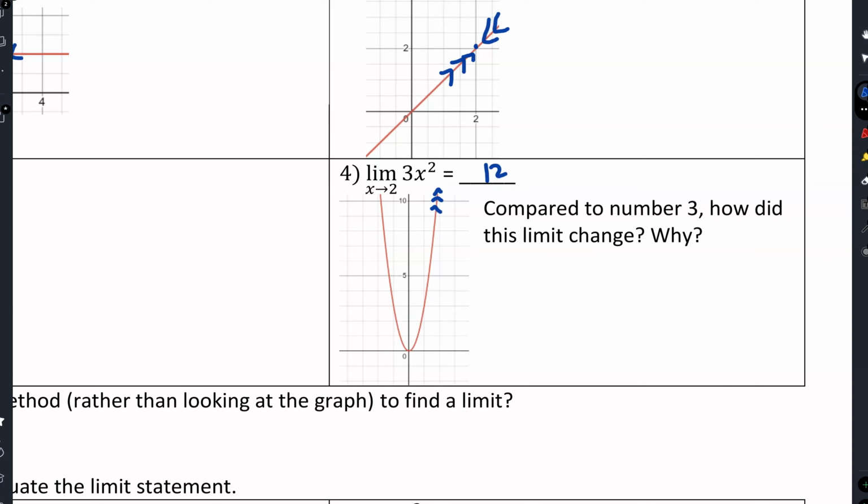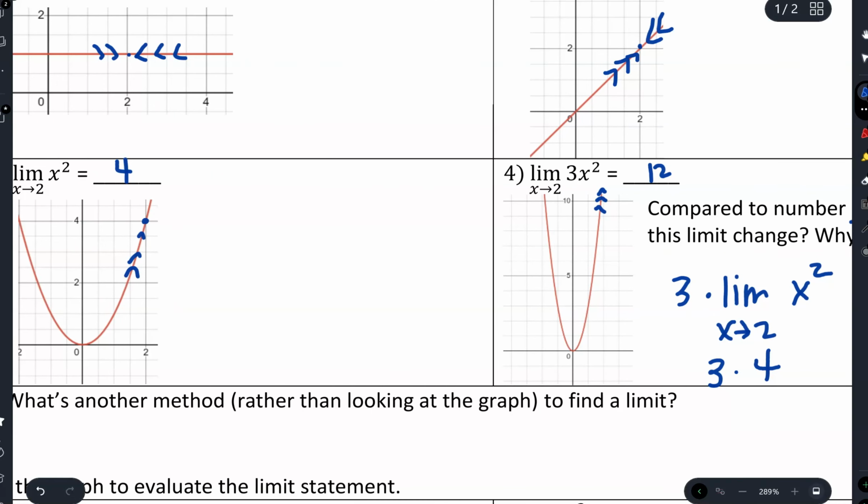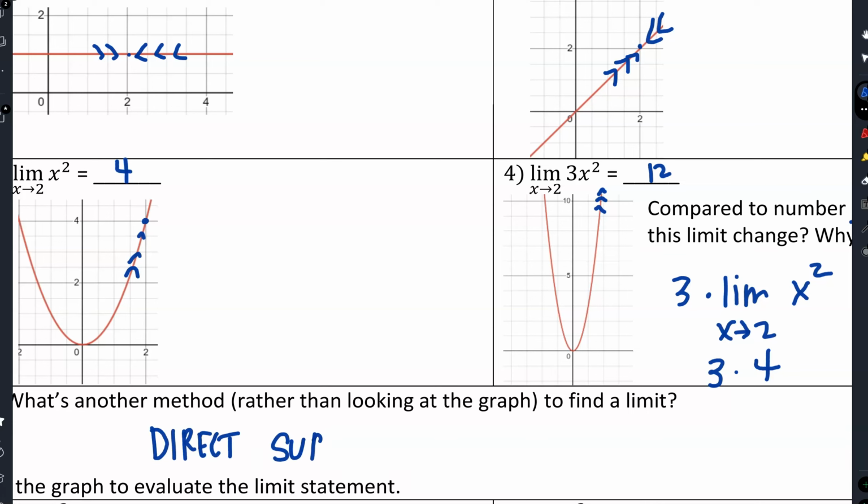Okay, so what did I do? I took the limit as x approaches 2 of x squared, and then I just multiplied it by 3. So I took 3 times 4 and it gave me 12. All right, so instead of just looking at the graph, what could I have done to find this limit? I could have used direct substitution. Okay, just could have plugged it in.